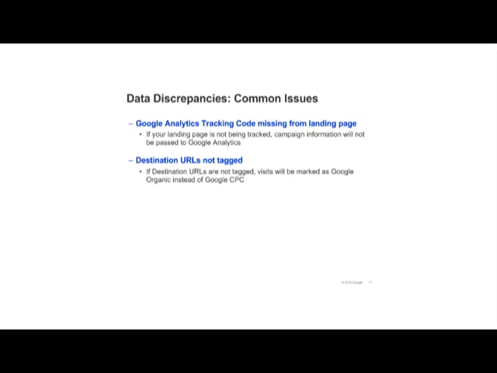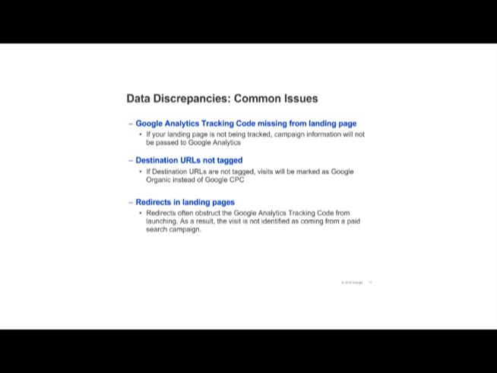While we strongly recommend that you use auto-tagging instead of manual tagging, if you do manually tag your destination URLs, you must make sure that all of them are tagged. Otherwise, data discrepancies will occur. Be aware that campaign data can be lost if your site uses redirects. As a result, Analytics won't show the visits as coming from AdWords, but your AdWords report will still report the clicks.